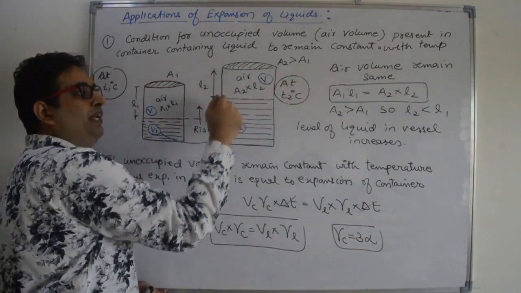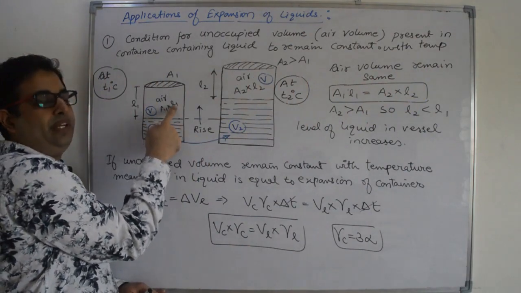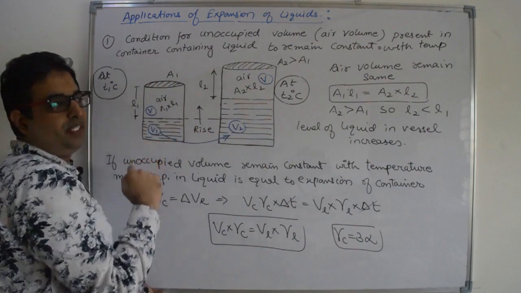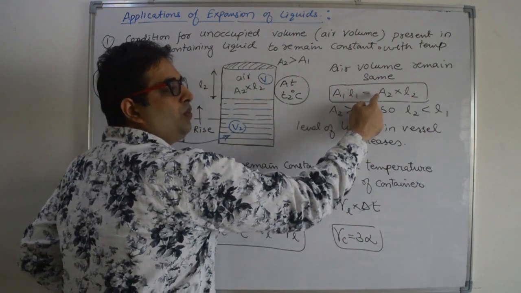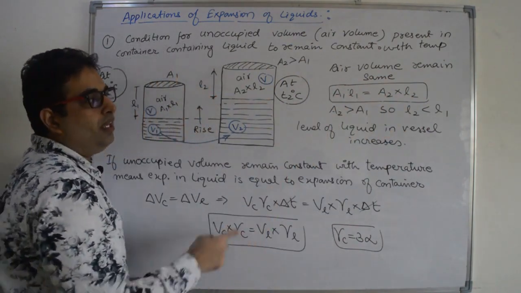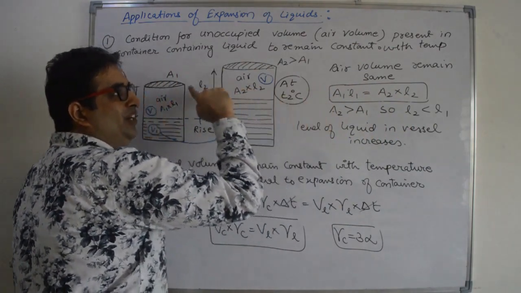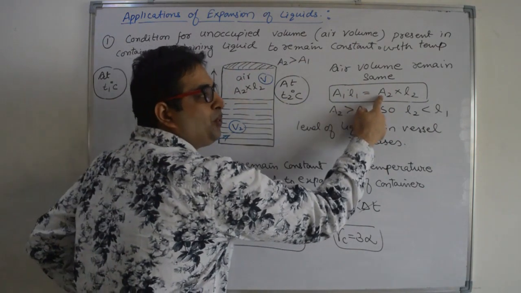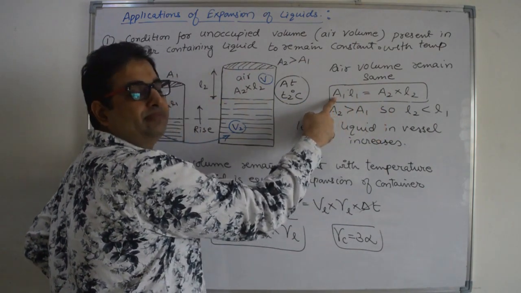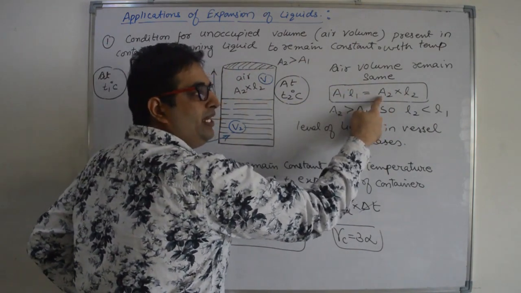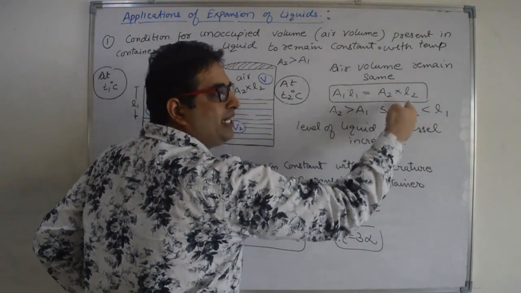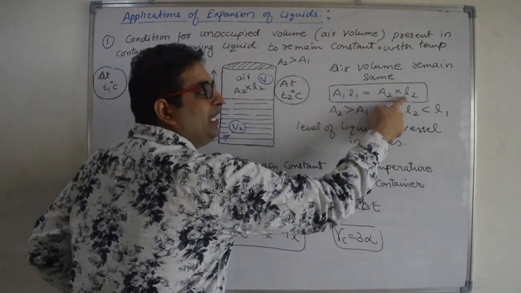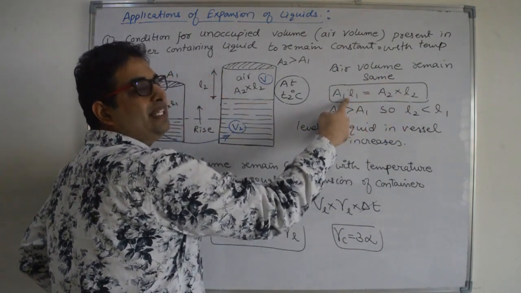If the air volume remains the same, that means A1 into L1 is equal to A2 into L2. Both are equal to V. We know that the area of cross section will increase with increase in temperature. So A2 is more than A1. If area is increased, automatically length will decrease because volume remains constant.